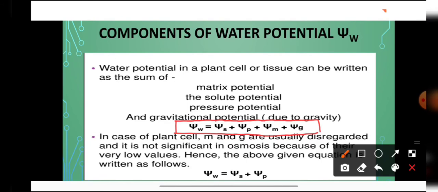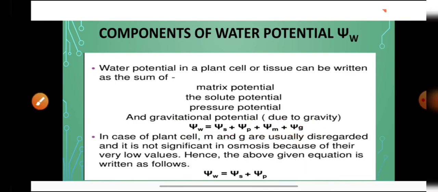But in the case of a plant cell, the values of psi G and psi M are disregarded and not significant, because the values of psi M and psi G are quite low. So we usually neglect these values. So the water potential is equal to psi S plus psi P. So water potential is the sum of solute potential plus pressure potential.